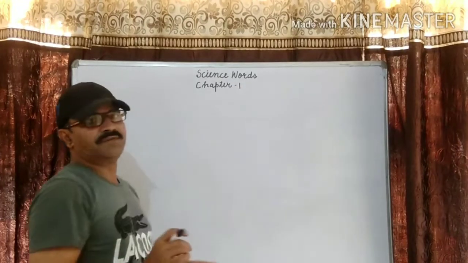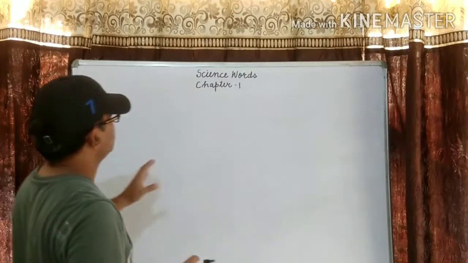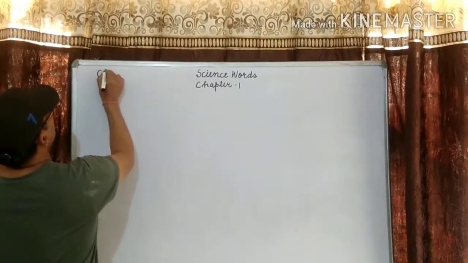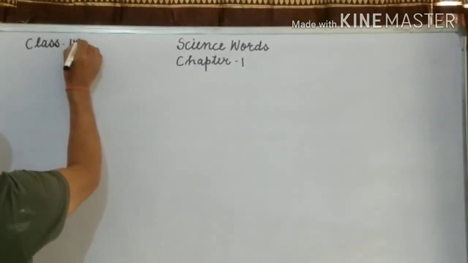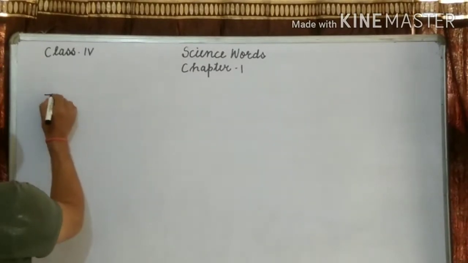These science words are given at the back of your chapter. This is fourth class. We discuss first of all transpiration.